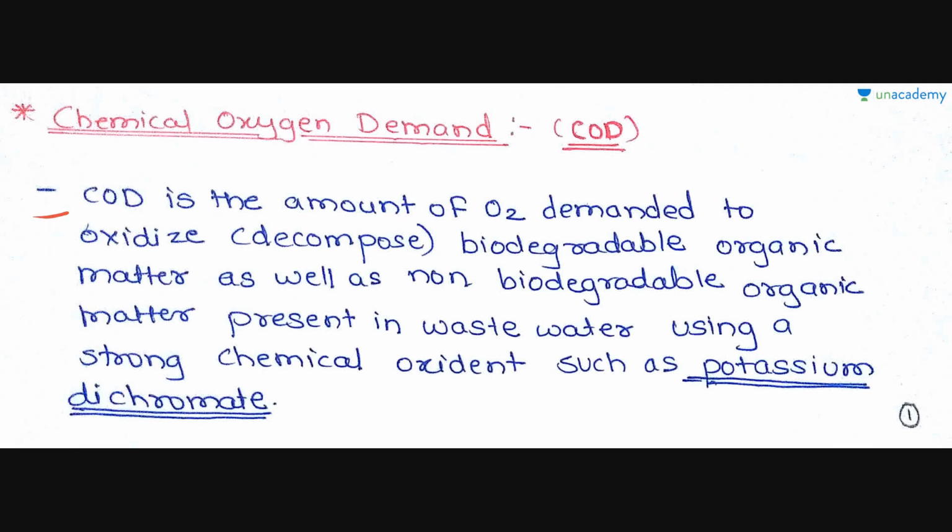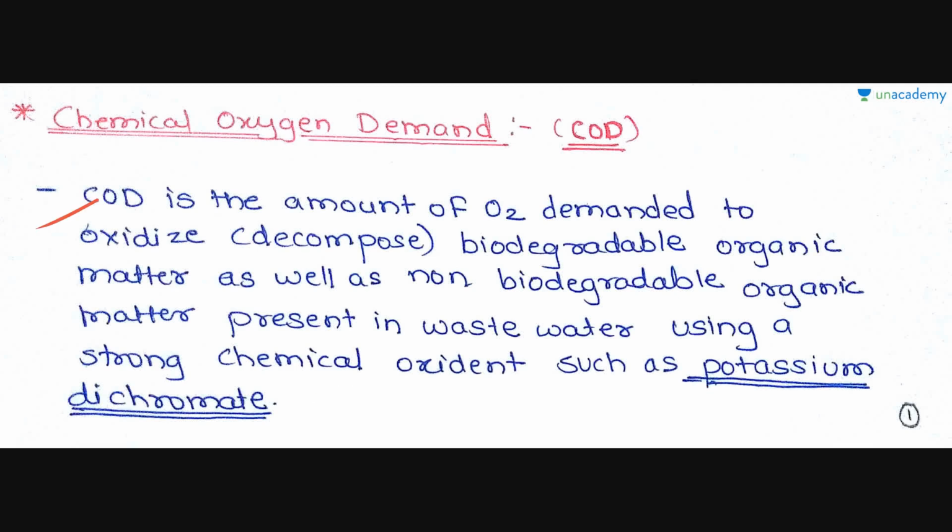It can be defined as: COD is the amount of oxygen or O2 demanded to oxidize or decompose biodegradable organic matter as well as non-biodegradable organic matter present in wastewater using a strong chemical oxidant such as potassium dichromate.